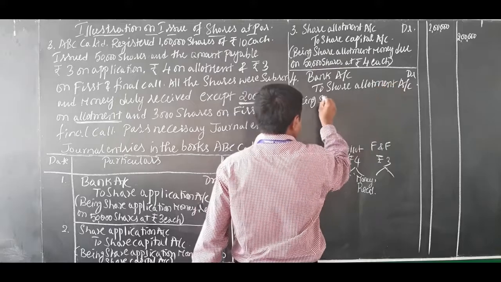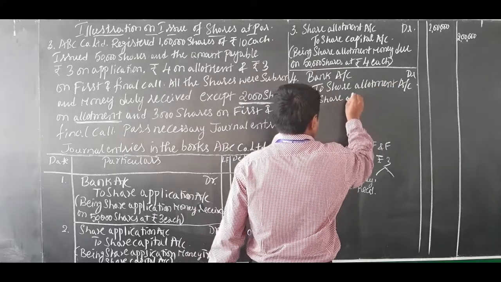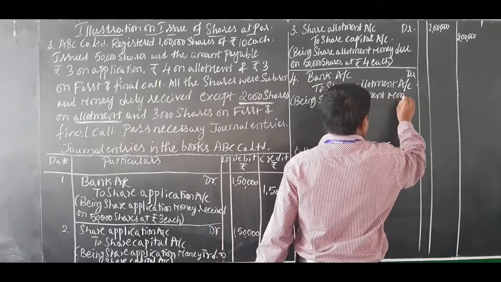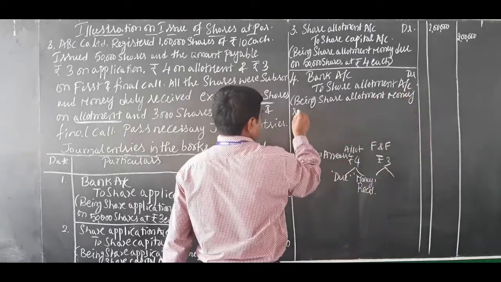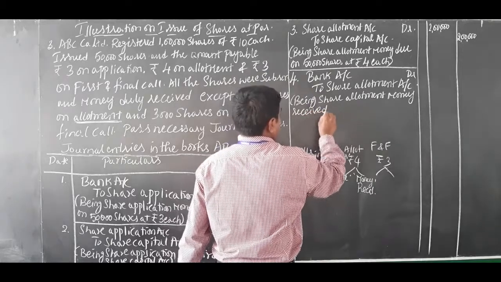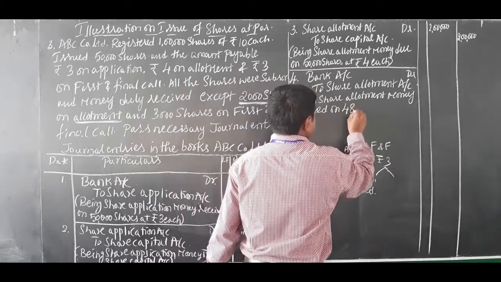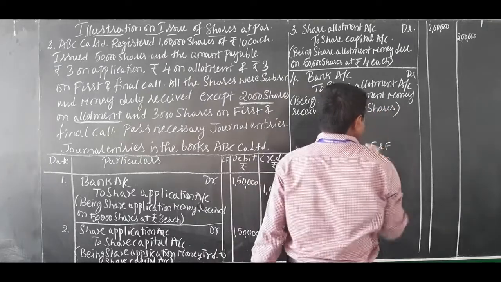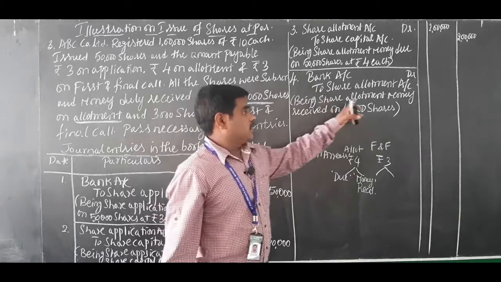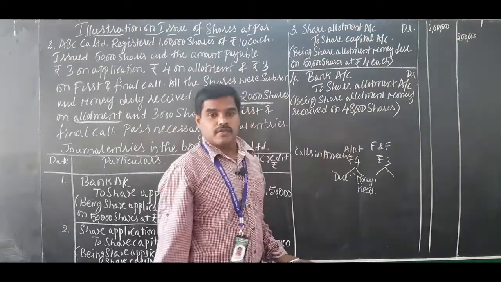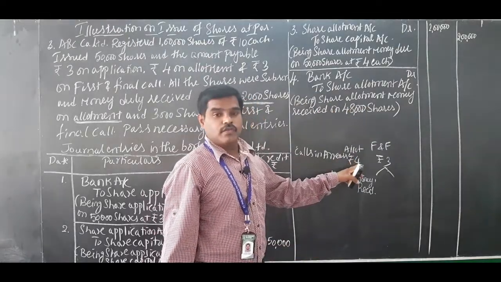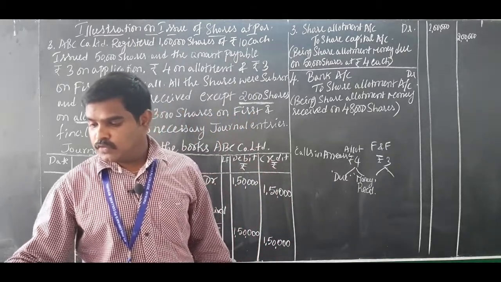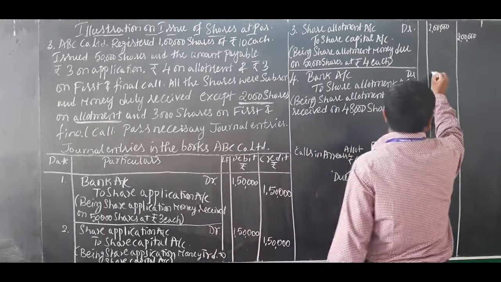Being share allotment money received on 48,000 shares. 48,000 into 4 comes to 1,92,000.